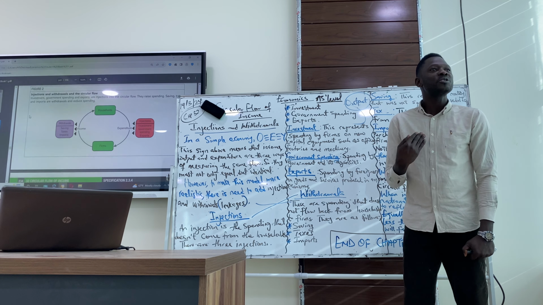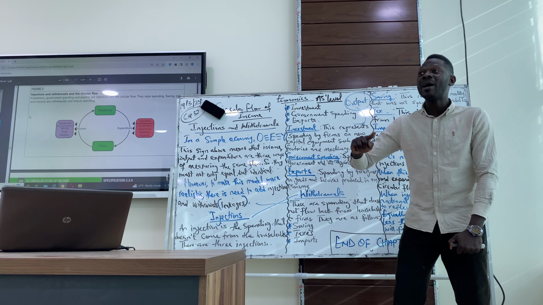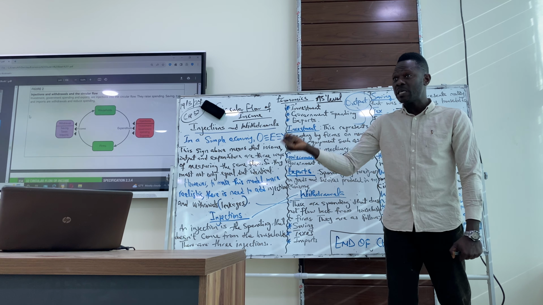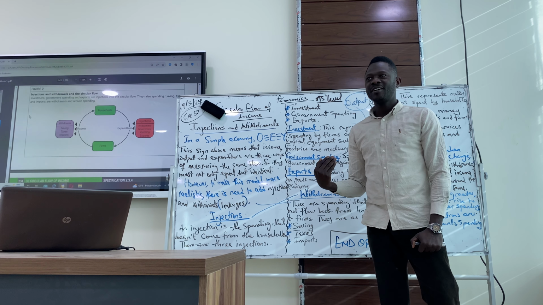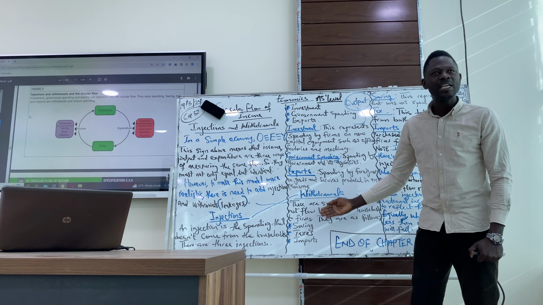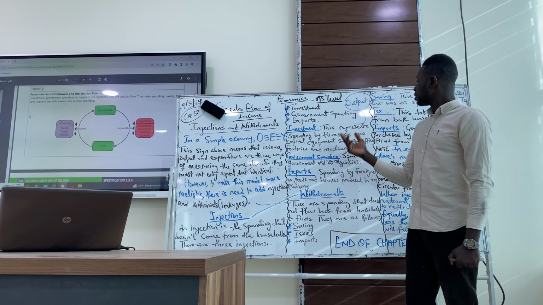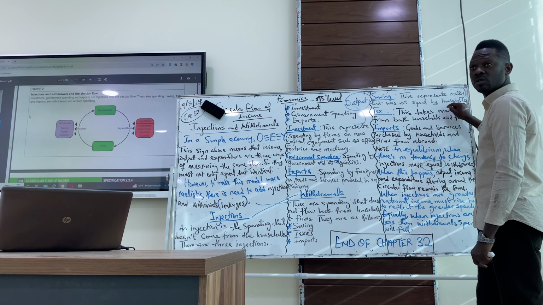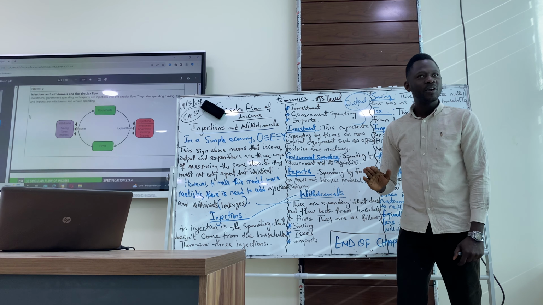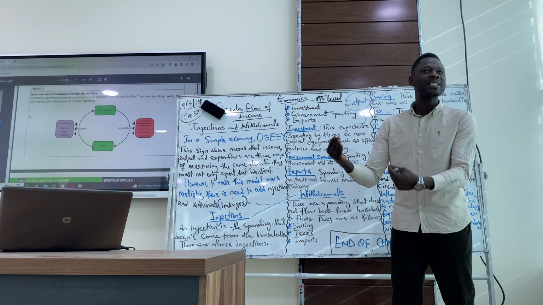Now, the households want to spend, but they are not going to spend back to the firms. Rather, they spend on imports, they spend on taxes, they don't even want to spend, they save. So this is what we call leakages or withdrawals. So let's take it one at a time. For saving, this represents the money that was not spent by households. So households do not want to spend anymore. They are not spending, so they are rather saving.